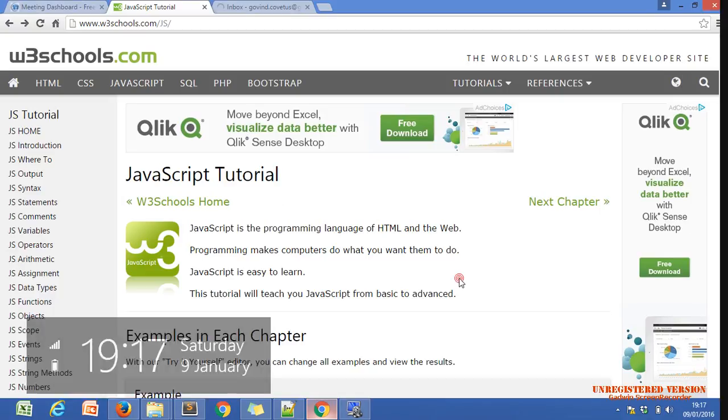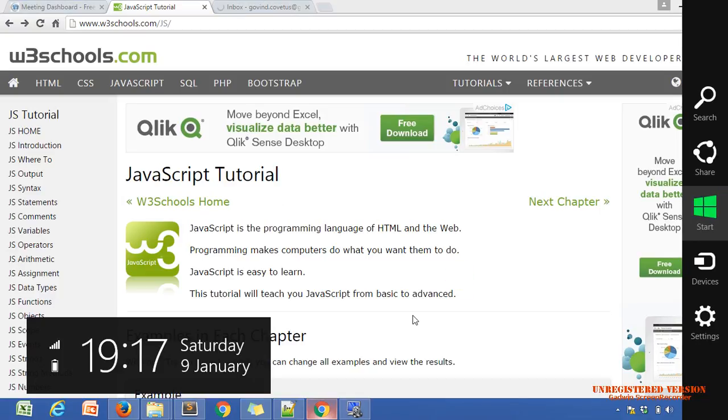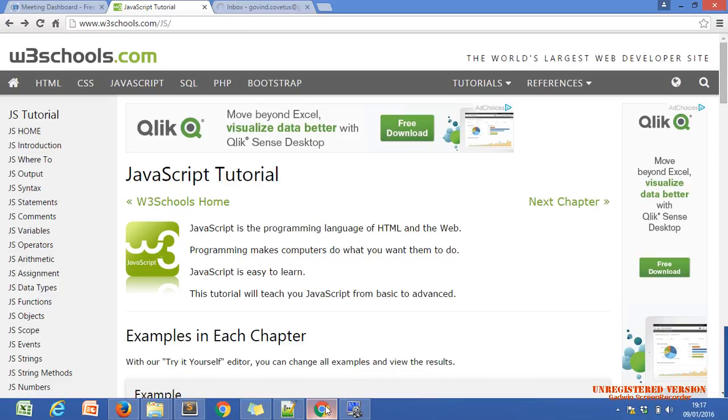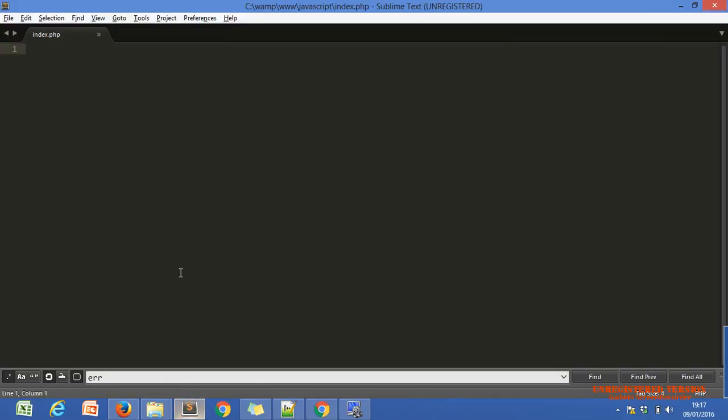Now we just see some brief knowledge of JavaScript, because I didn't discuss JavaScript with Khushi yet. First, you have to know about some properties of HTML tags.